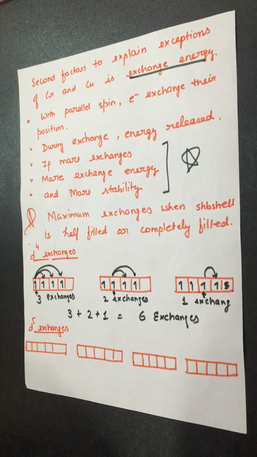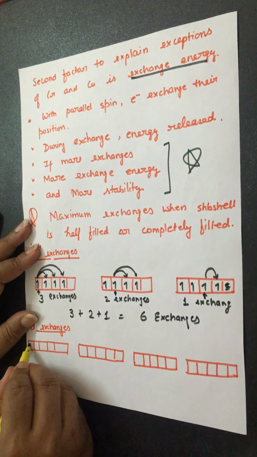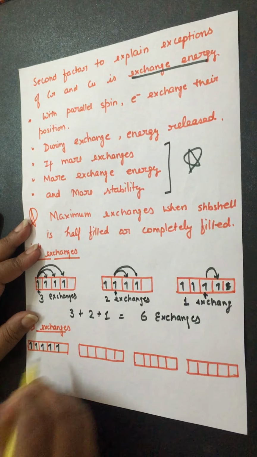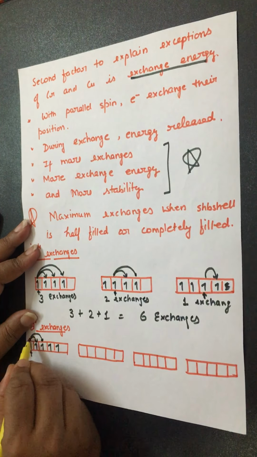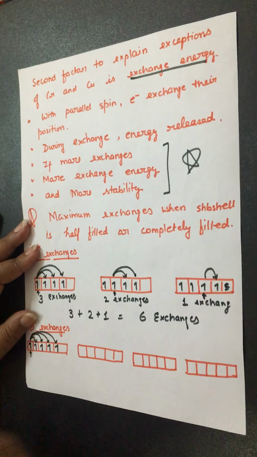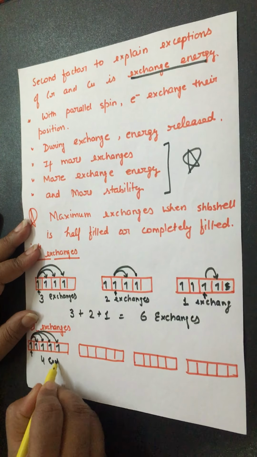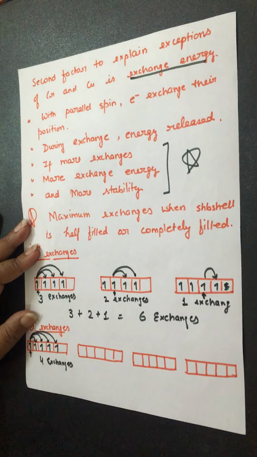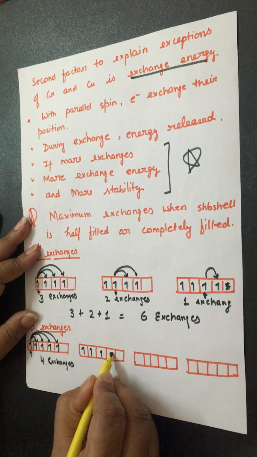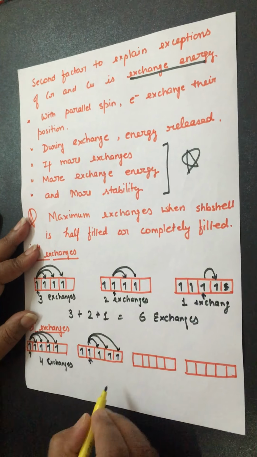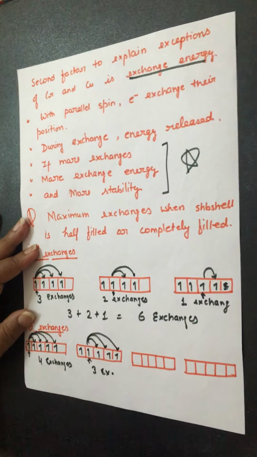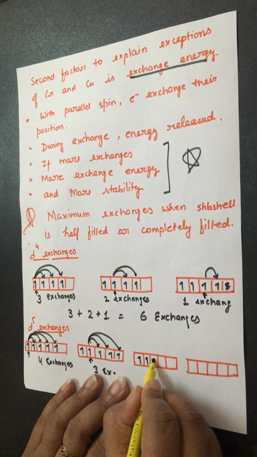Right? Now in the case of d5, we can also count like this. For the first electron, the possible exchanges are 1, 2, 3 and 4. 4 exchanges for the first electron. Now for the second electron, 1, 2 and 3. 3 exchanges for the second electron.